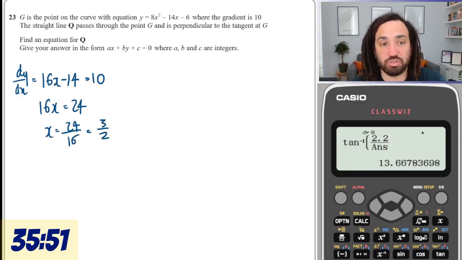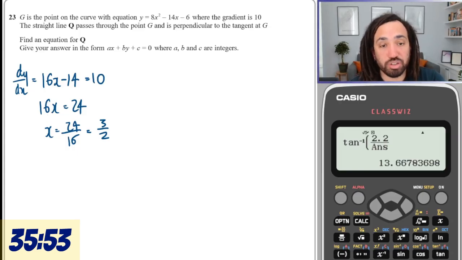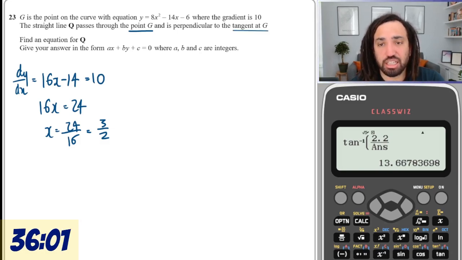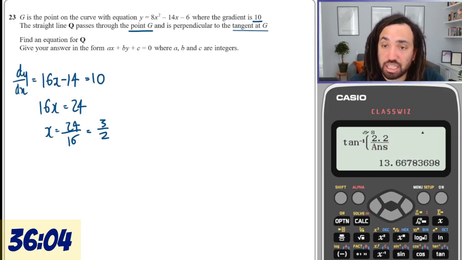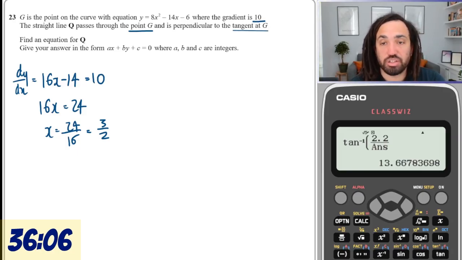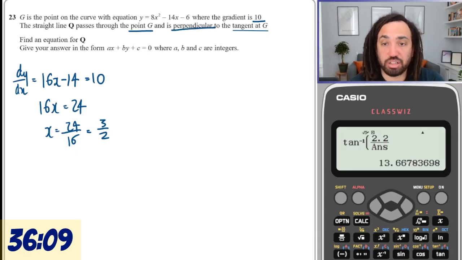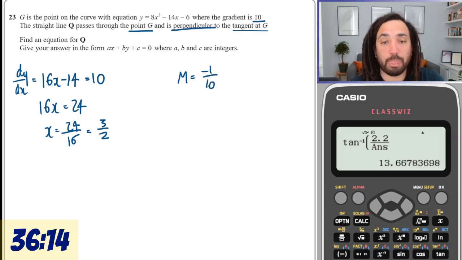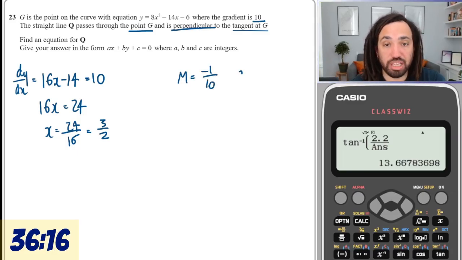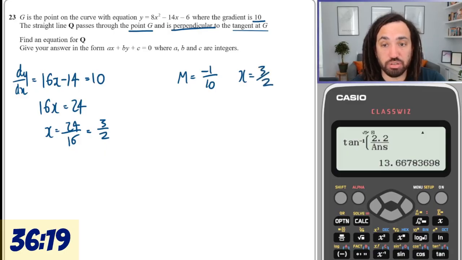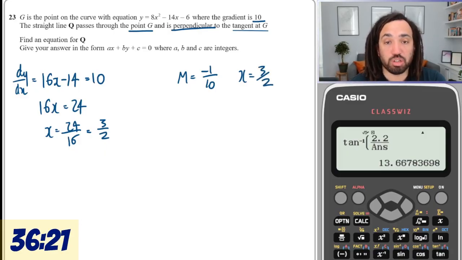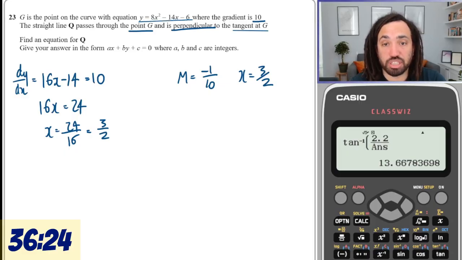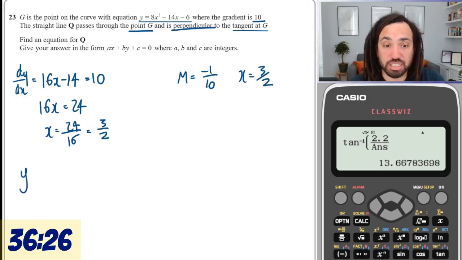So we know the x-coordinate of G. Q, the straight line, passes through the point G and is perpendicular to the tangent at G. Okay, so the tangent at G has a gradient of 10. So the perpendicular at G has a gradient of the negative reciprocal. So the gradient is minus 1 over 10. And we also know the x-coordinate is 3 over 2. We just don't know the y-coordinate, but we can find the y-coordinate of G by subbing into the line which we know it's on, which is this line as well.